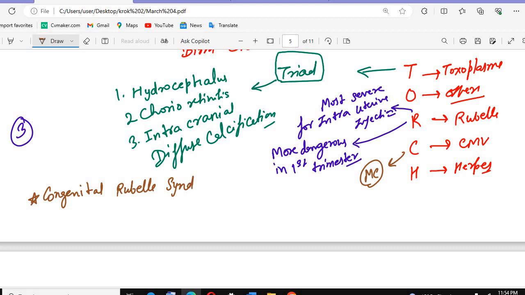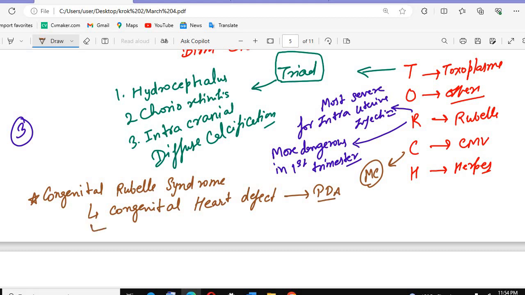What is congenital rubella syndrome? That is "pyar mein andha behra". This is the mnemonic from Dr. Preeti Sharma. So what is "pyar mein andha behra"? That is congenital heart defect. There will be a congenital heart defect, and with it the patent ductus arteriosus will be there. After that, cataract will be seen, and there will be deafness.